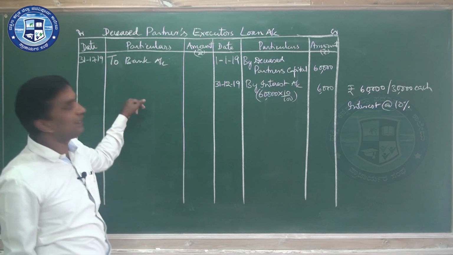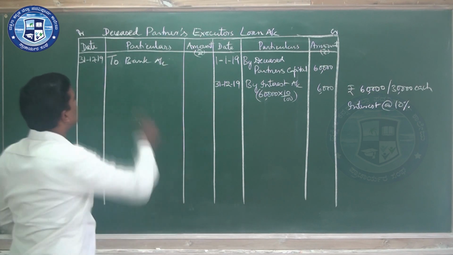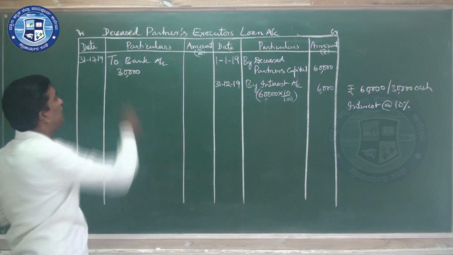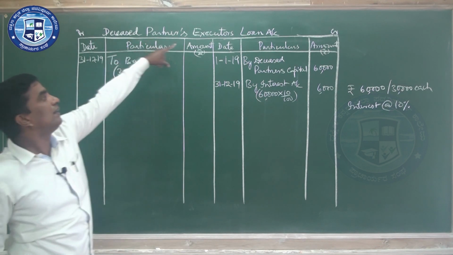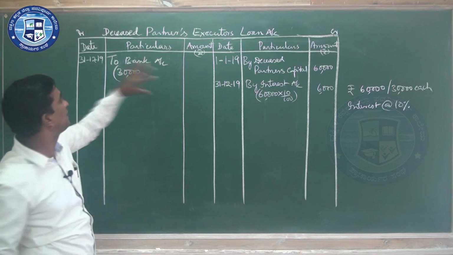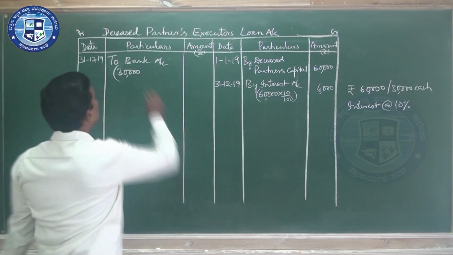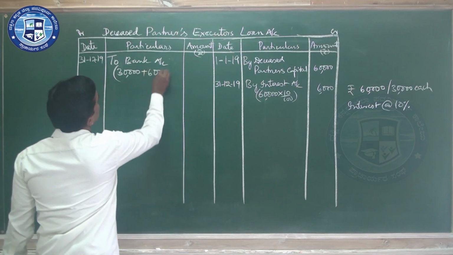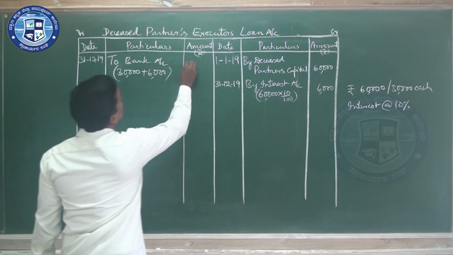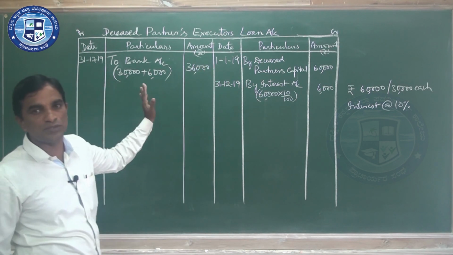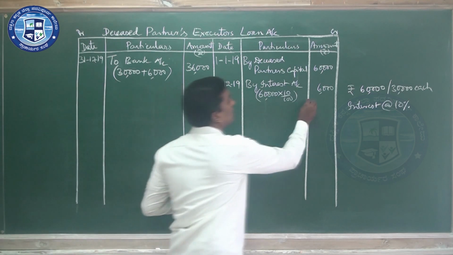They are paying in bank. 30,000 is the first installment. The executors will get 6,000 more, so that is interest. So 36,000 you should pay in the first year, and you close the account.